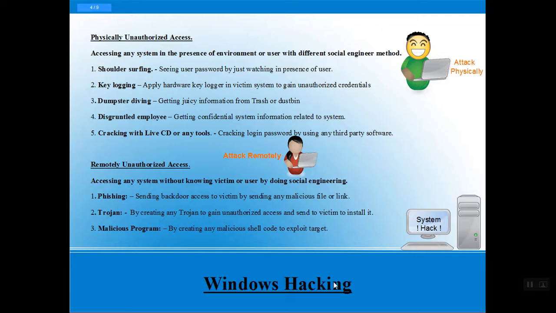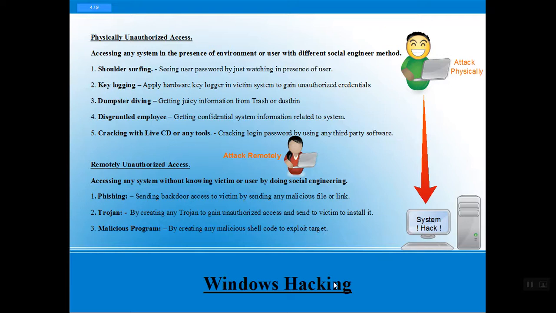In physical access, that means the attacker has to go nearby the system or just around the system. He can simply attack the system he wants to hack by using different social engineering methods such as shoulder surfing, keylogging, dumpster diving, a disgruntled employee, or cracking with live CDs or any tool. As you know, shoulder surfing is watching your password by just standing nearby your employee or your colleague.